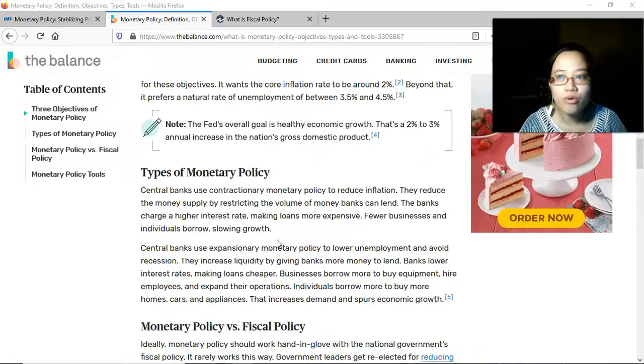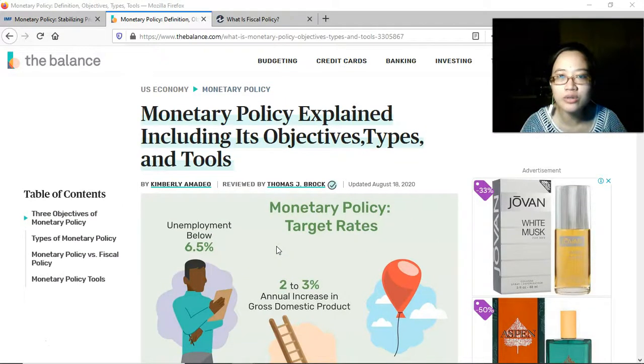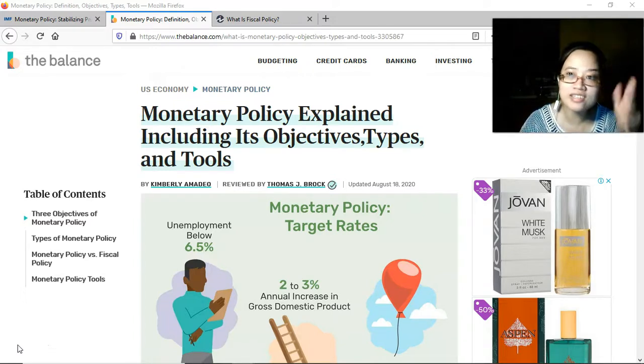So that's it for this article. Just another look at the monetary policy. Essentially, some of these things we've already discussed, but I'd like to reiterate them so that we'd remember what they actually mean. Alright? So that's it for this one. Thanks and bye.